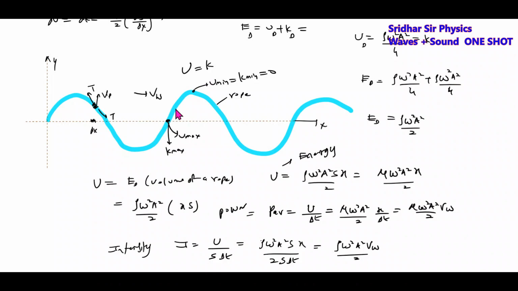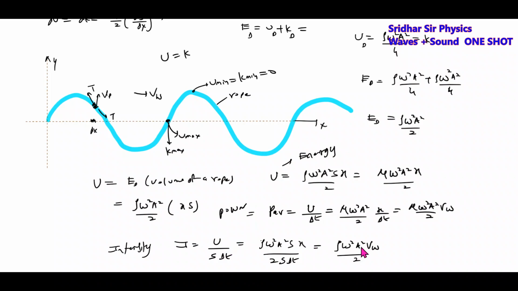As you move from mean to extreme, potential energy and kinetic energy both will decrease, and both will be in equal proportion. The total energy on a rope is equal to the sum of potential plus kinetic, and both will be in equal proportion. Okay, this is what you are supposed to remember about transverse wave propagation overall.